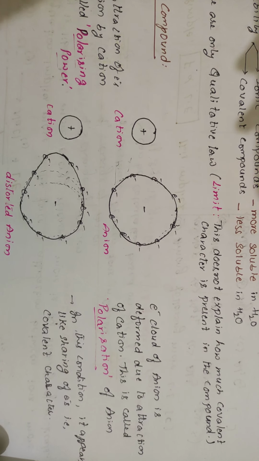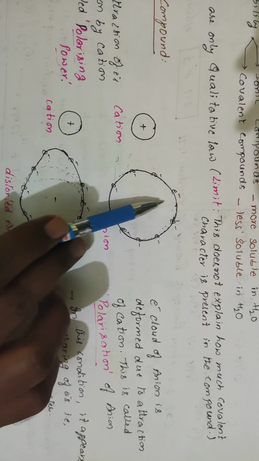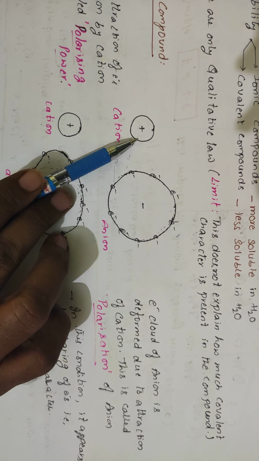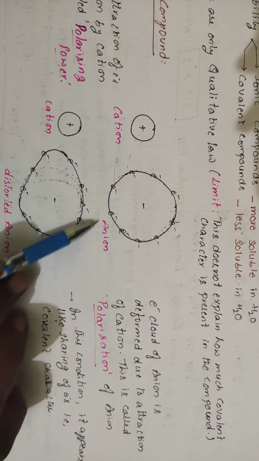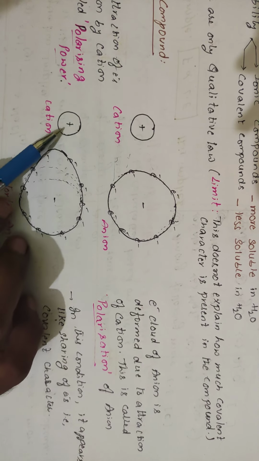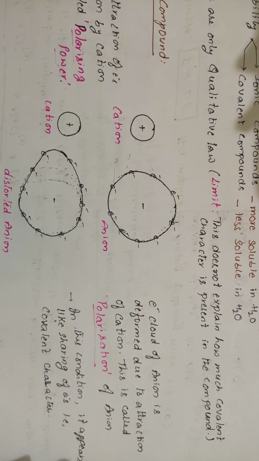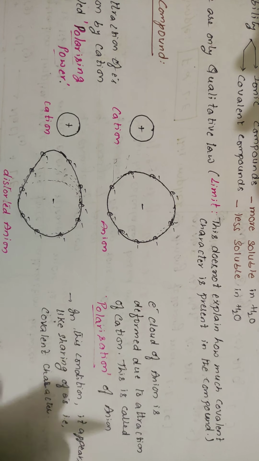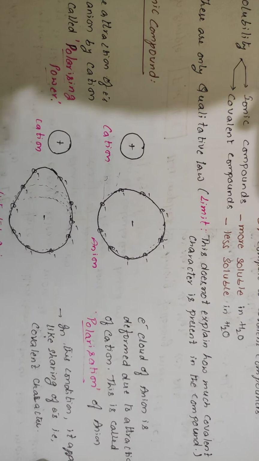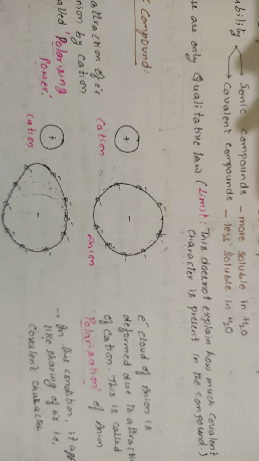In this condition it appears like sharing of electrons, like covalent character. Generally, an ionic compound means electrons are transferred and accepted. But due to the presence of positive charge, the cation tries to attract some electrons, so the shape of the anion is deformed, and after deformation it appears as if a covalent bond has formed. So it is not 100% ionic; some amount of covalent character is present. This deformation is responsible for the appearance of covalent character in that compound. So the presence of covalent character in an ionic compound is explained by Fajans rules.